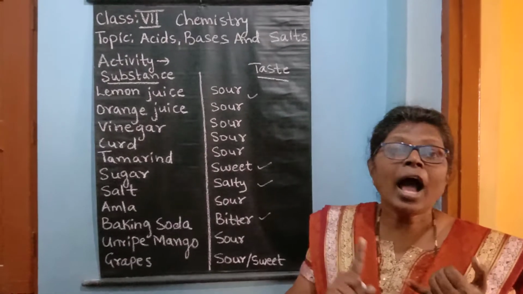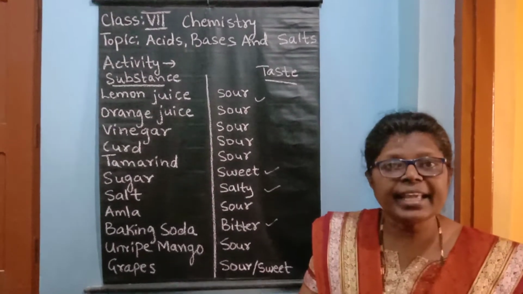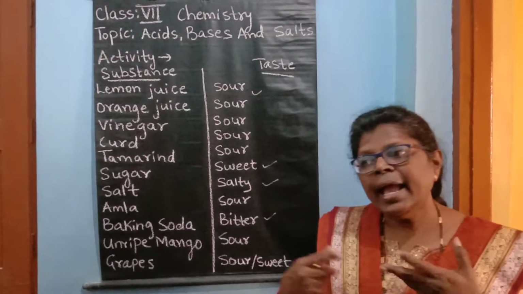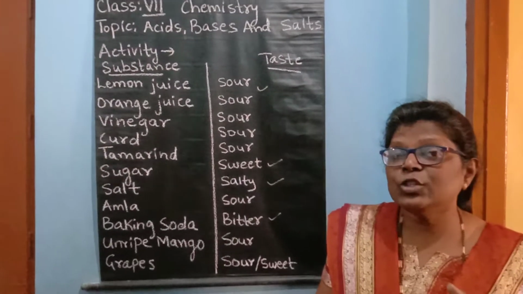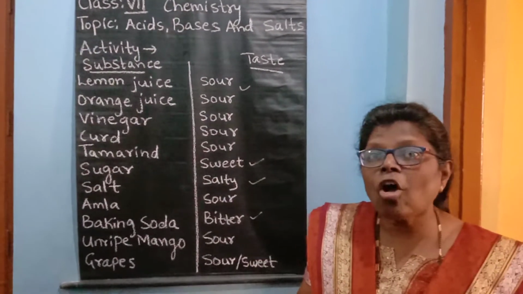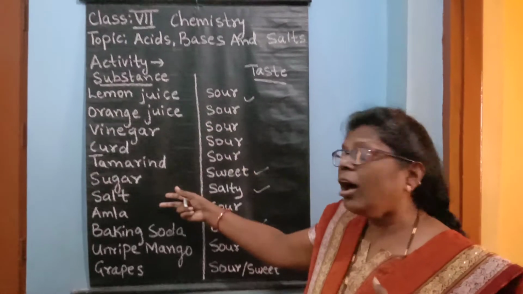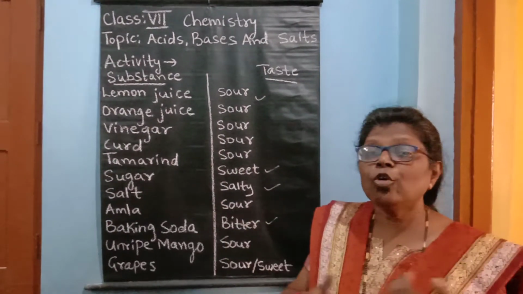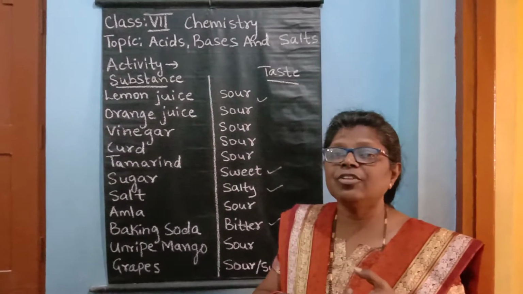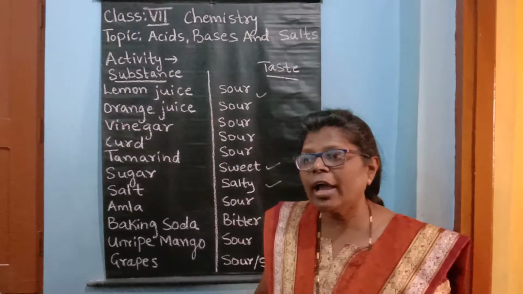For example, hydrochloric acid, sulfuric acid, nitric acid, etc. And these acids are very strong acids. When you compare them with the organic acids, those acids are all weak acids. But hydrochloric acid, sulfuric acid, and nitric acid are very strong acids.